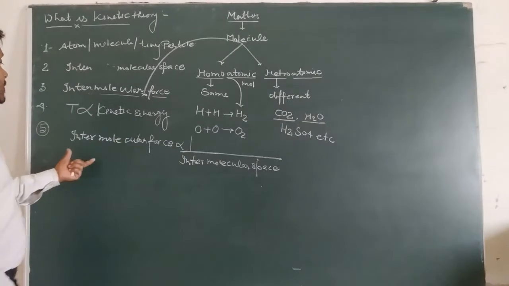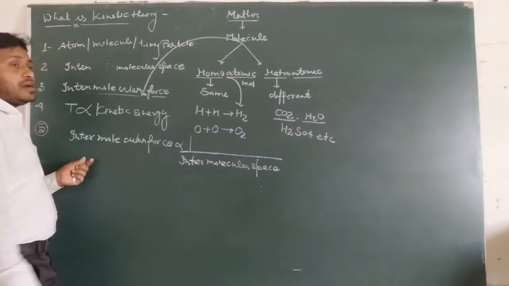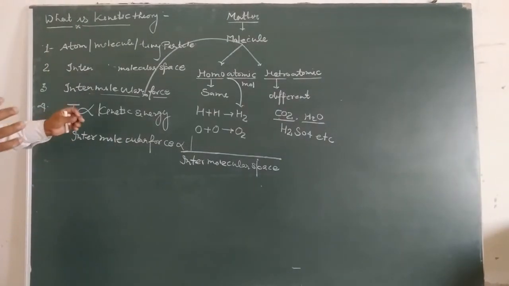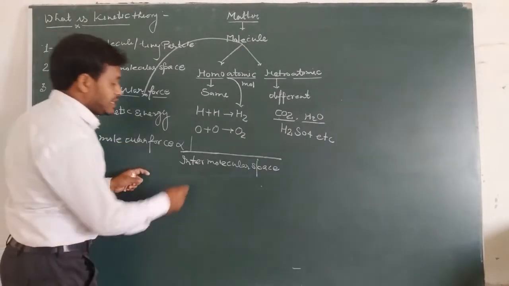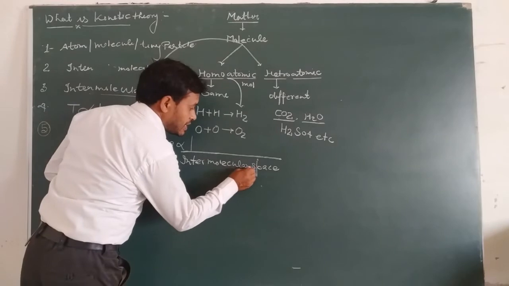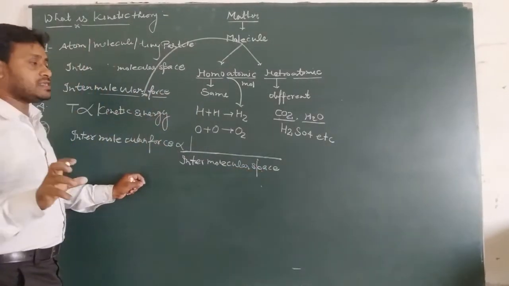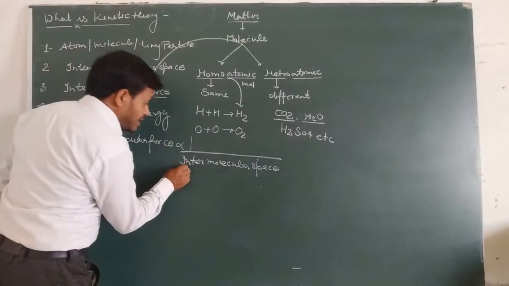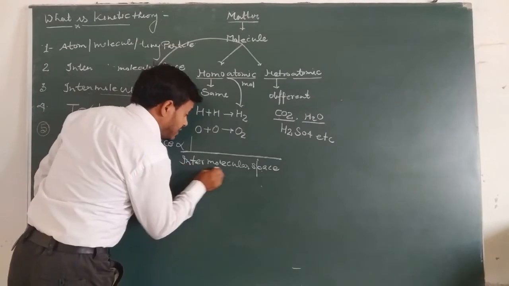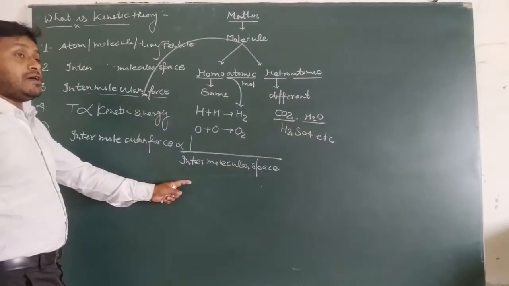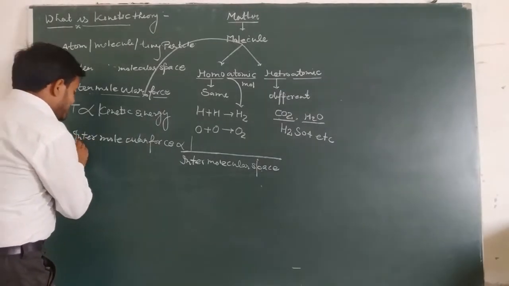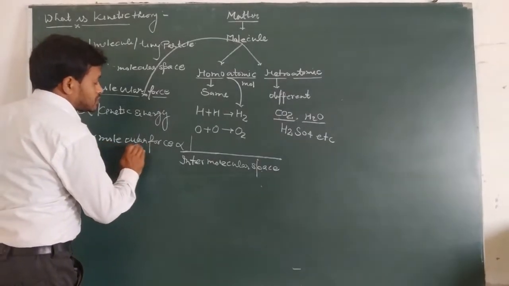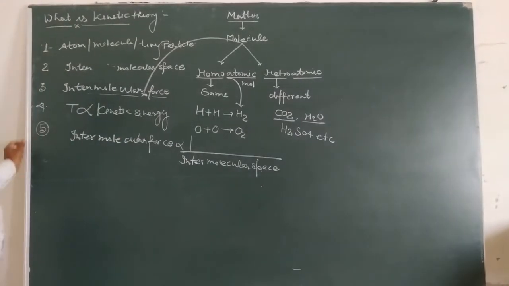That means if the intermolecular force between the molecules is more, then the intermolecular space is less. If we increase the intermolecular space between the molecules, then the intermolecular force between the molecules decreases.